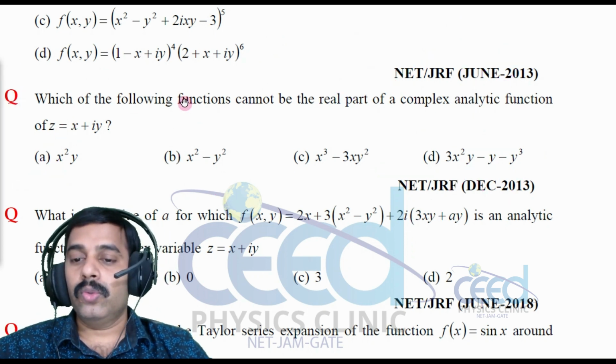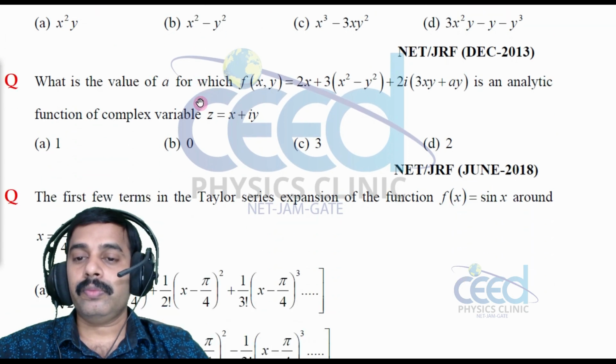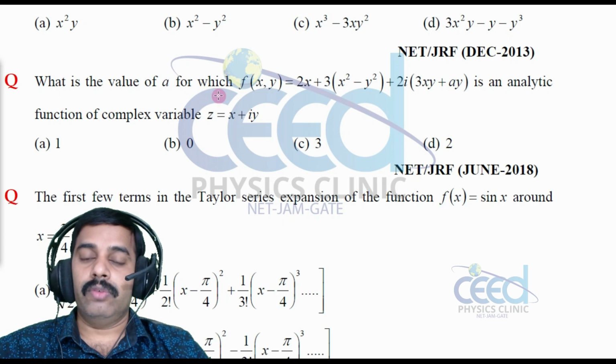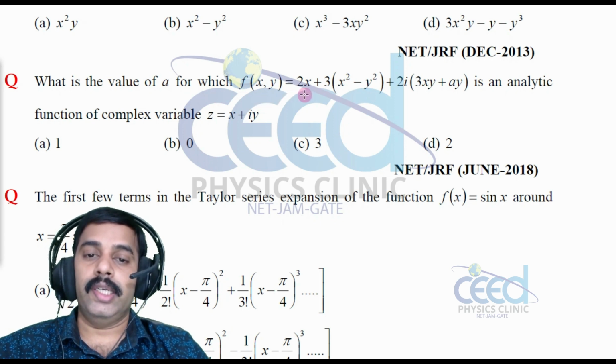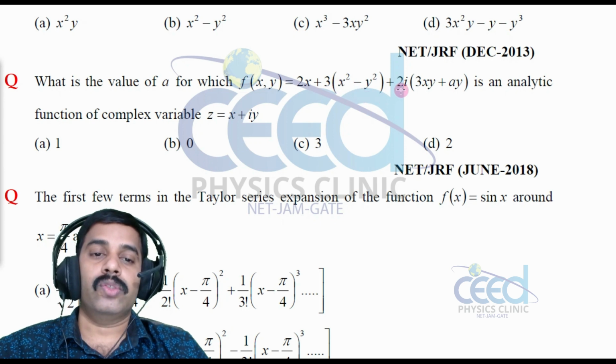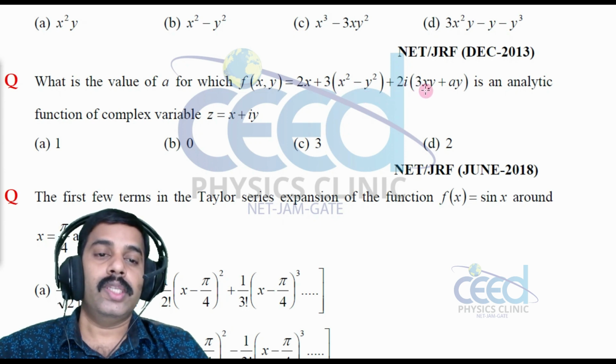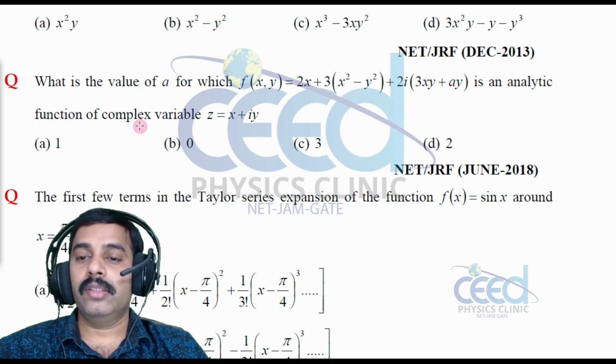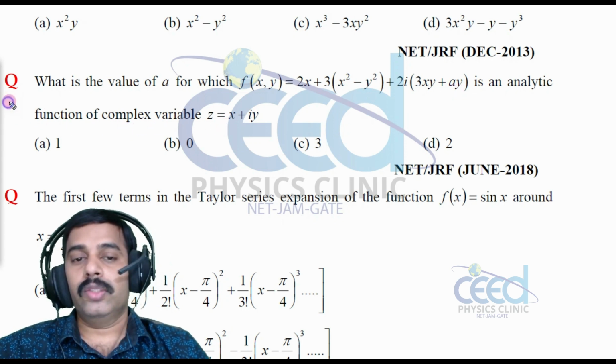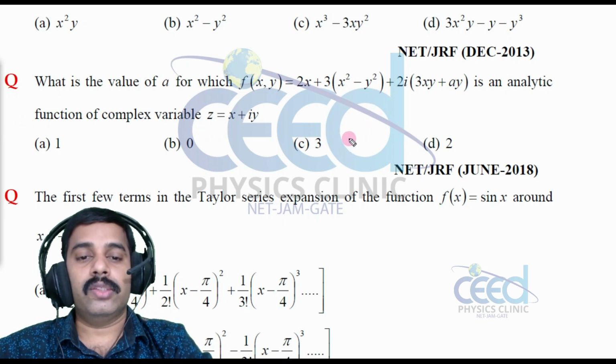Now let us come to another question. What is the value of a for which f of xy equal to 2x plus 3 into (x square minus y square) plus 2i into (3xy plus ay) is an analytic function of the complex variable? So let me write this f of xy, that is analytic.